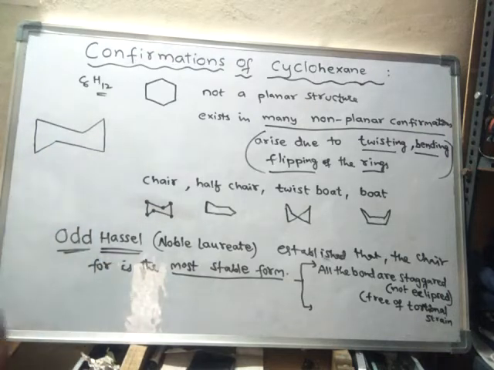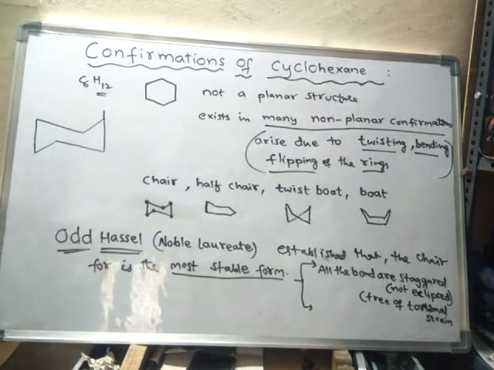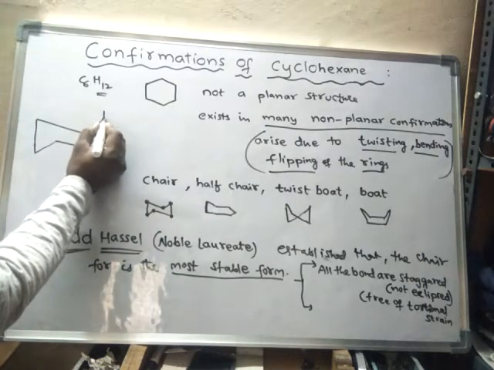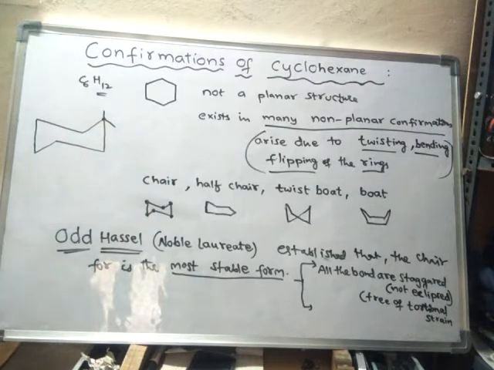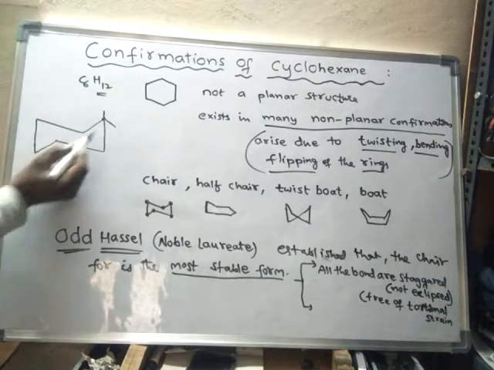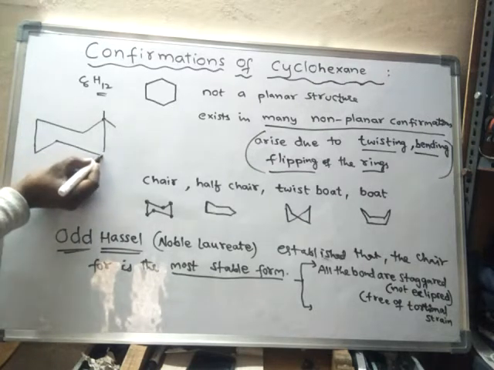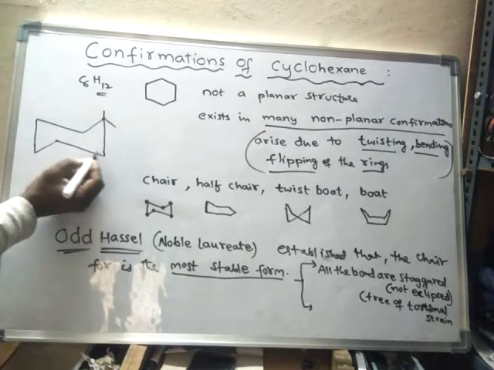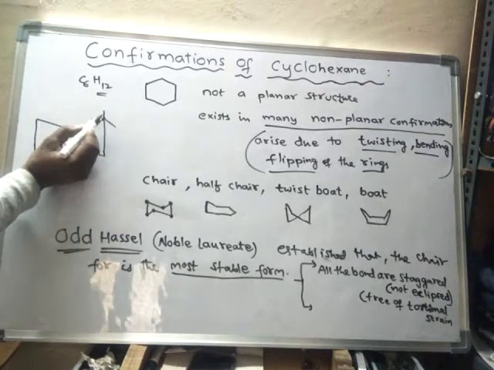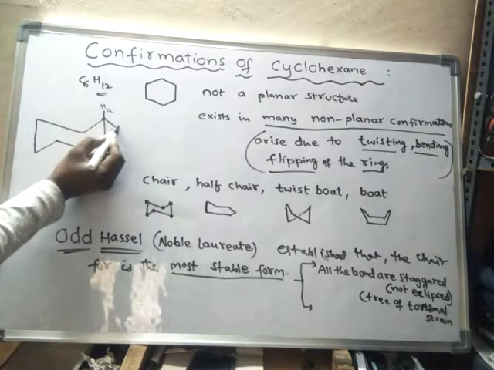every carbon is having 2 hydrogens. So one hydrogen is axial hydrogen and another one is equatorial hydrogen. See, equatorial hydrogen. So this equatorial hydrogen is parallel to this one. Okay, it should be drawn in parallel to this one. So this is called axial hydrogen, and this is called as